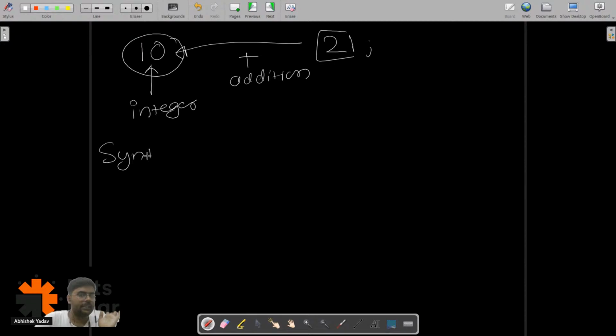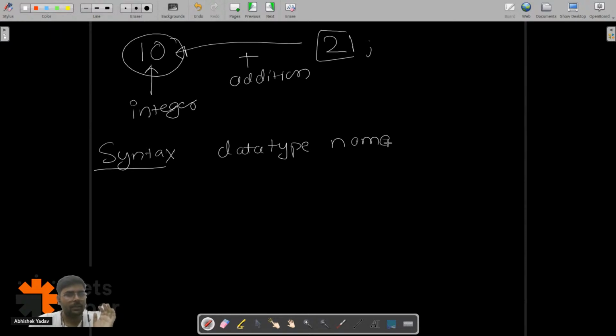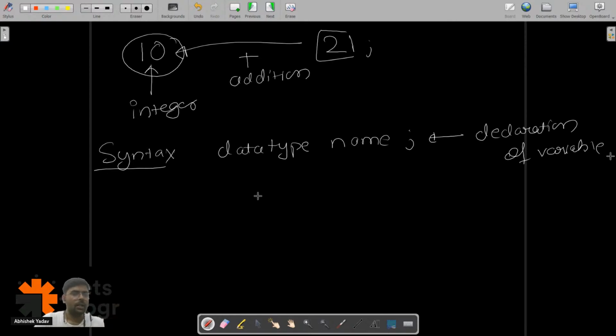Let's first discuss the syntax. I have to write the data type, and after that the name of the variable. This is the declaration of a variable.